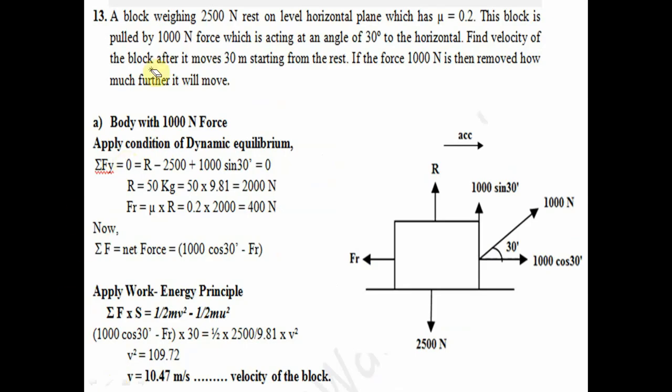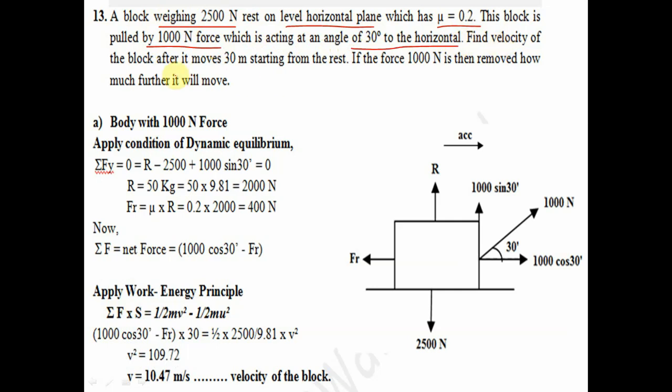Now see here, a block weighing 2500 Newton rests on a level horizontal plane which has mu 0.2. This block is pulled by a 1000 Newton force acting at an angle of 30 degrees to the horizontal.